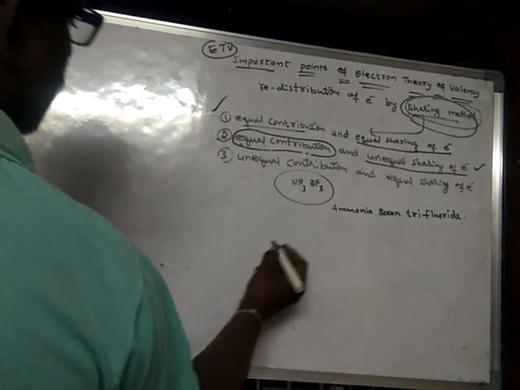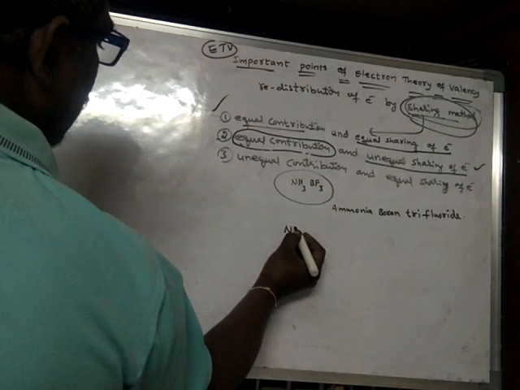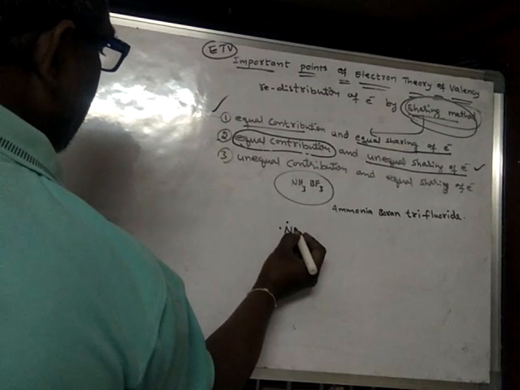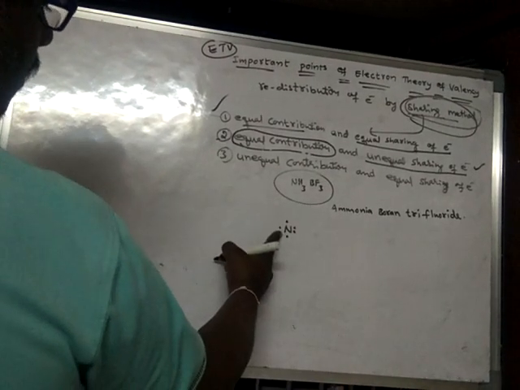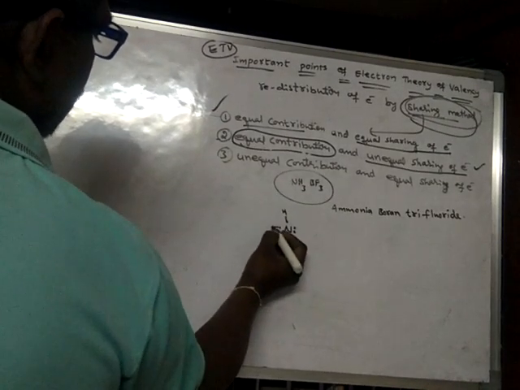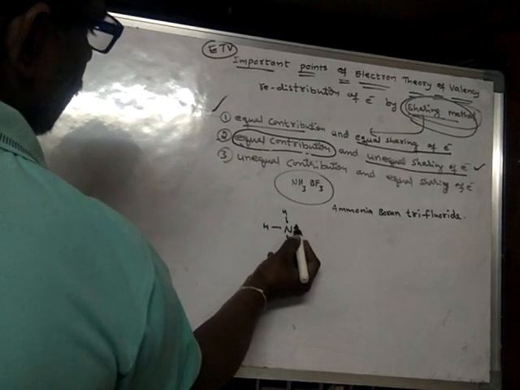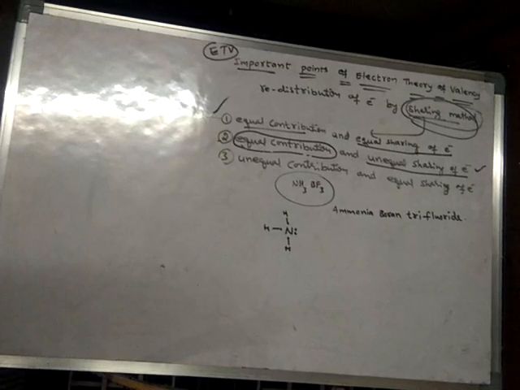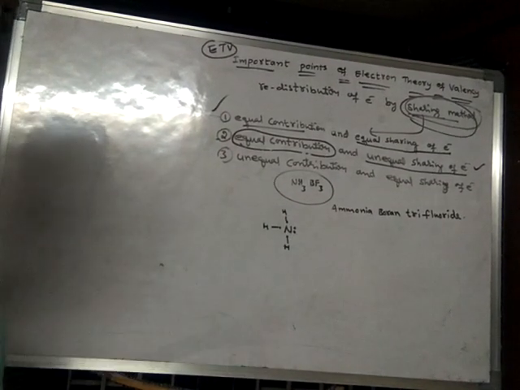If you see ammonia, in ammonia nitrogen has this Lewis symbol. Nitrogen will form 3 bonds with 3 hydrogen atoms like this. But here nitrogen still has a pair of electrons. This pair of electrons is said to be a lone pair.